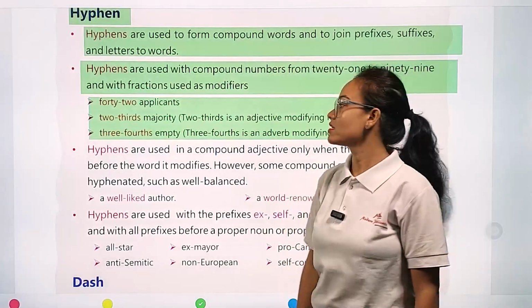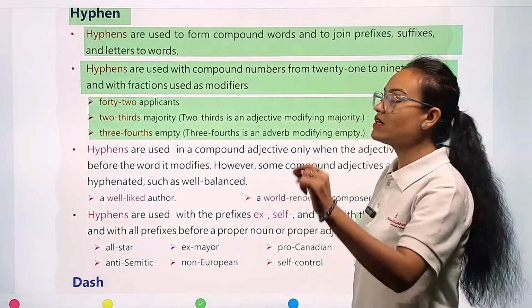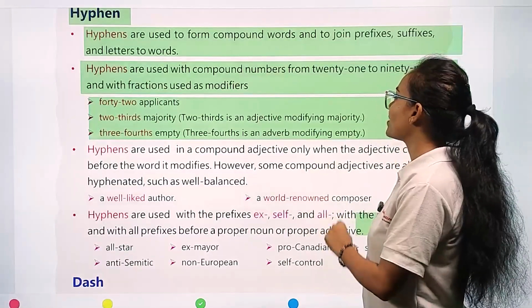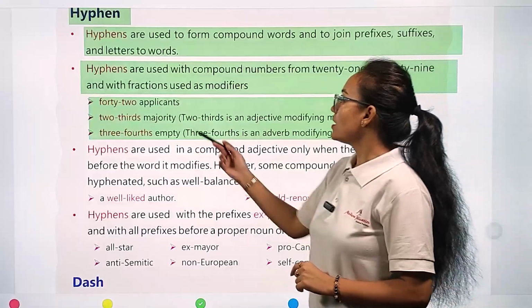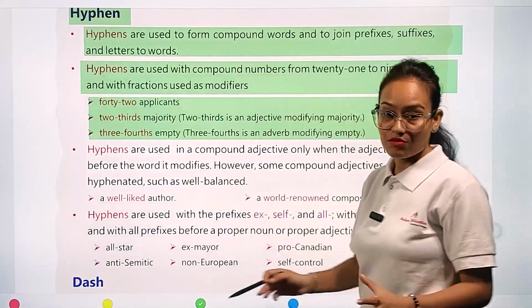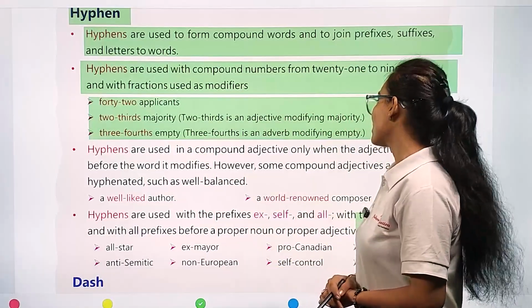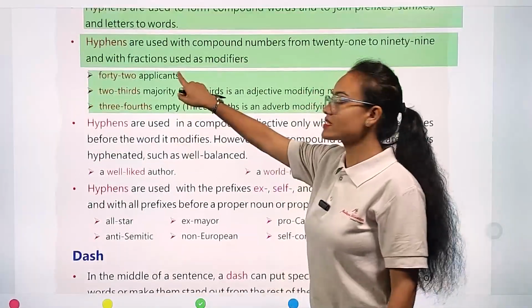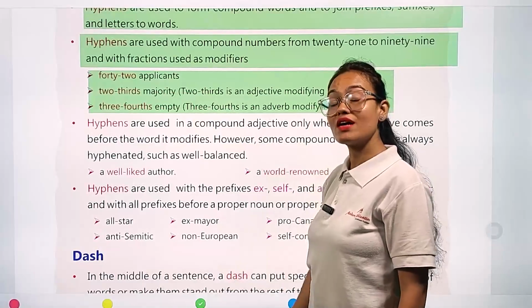Examples you can see here: forty-two applicants. Then a two-third majority; two-third is an adjective modifying majority. Three-fourth empty; three-fourth is an adverb modifying empty. So in these cases, my dear student, we use our hyphen.